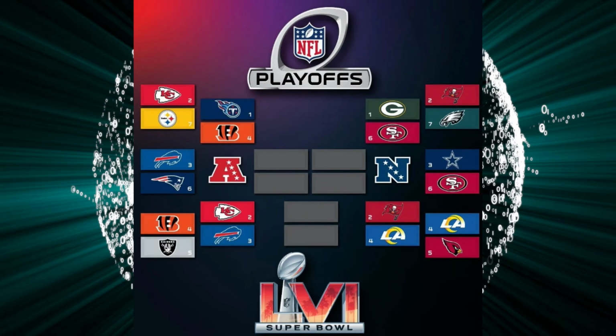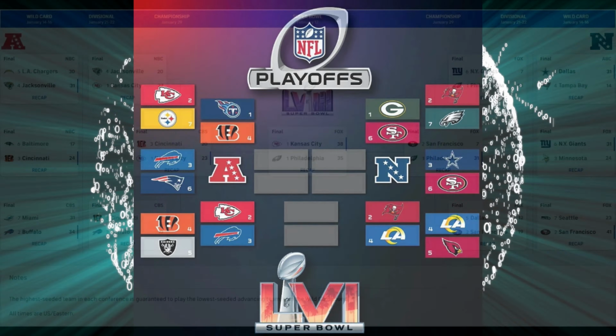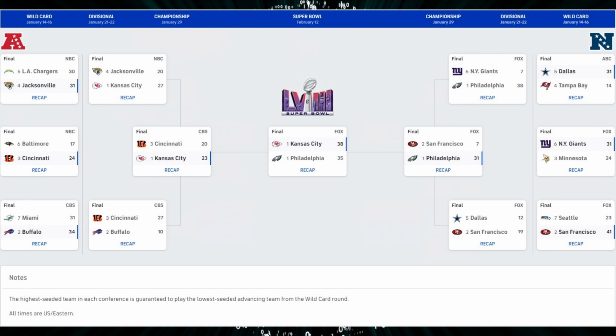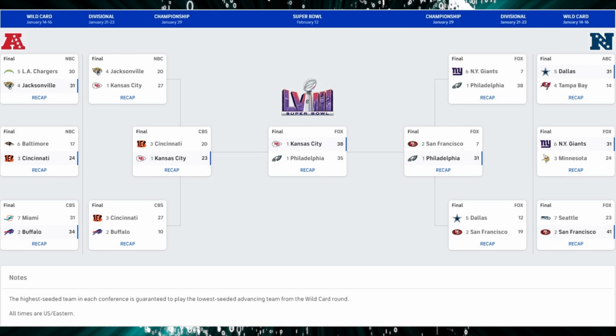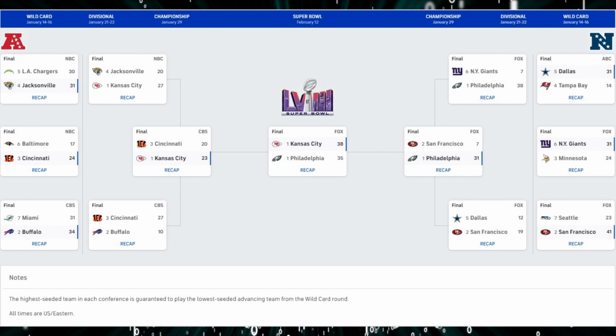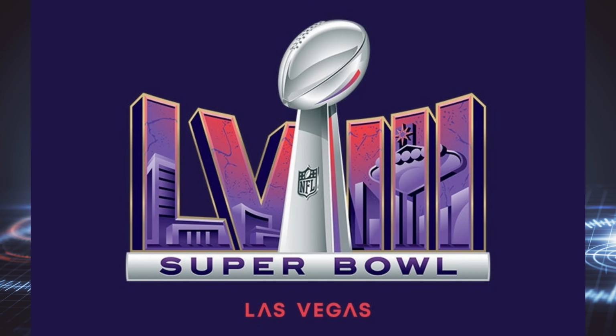Winners from both the divisional round games progress to the conference championship. The highest remaining seed will host the conference championship. The winner is crowned as the conference champion, and both conference champions face off in the Super Bowl. The Super Bowl is the ultimate game of an NFL season. This is where the champions of AFC and NFC compete for the Lombardi Trophy. The host stadium for the Super Bowl is decided months in advance, so seeding does not provide any home field advantage for the Super Bowl. It can happen that the host team is also playing in the Super Bowl, but it is not considered a home field advantage carried through the seeding.